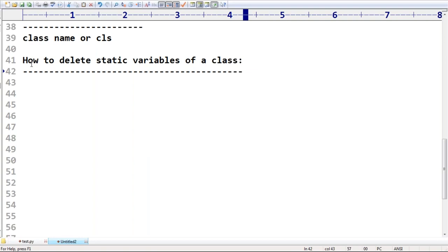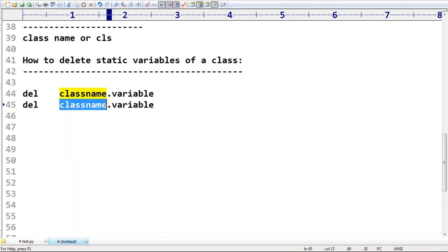Anyone, can you please tell? Observe that very carefully, sir. If you want to delete static variables, the only possible option is del class name dot variable. You can delete either by class name, no problem at all, or by using the cls variable.